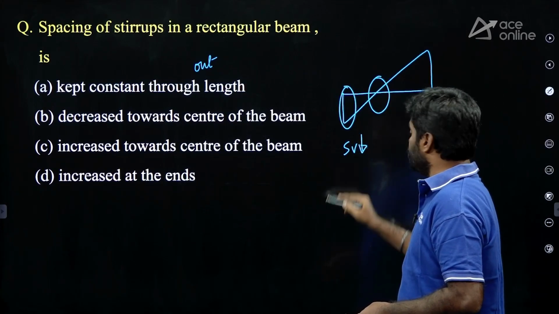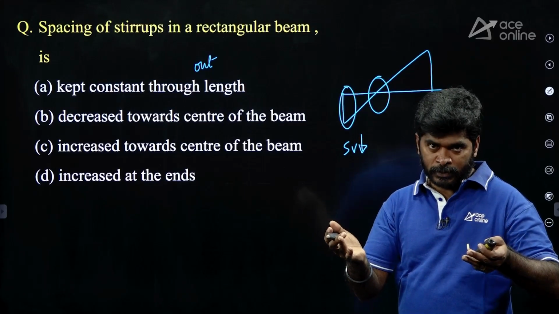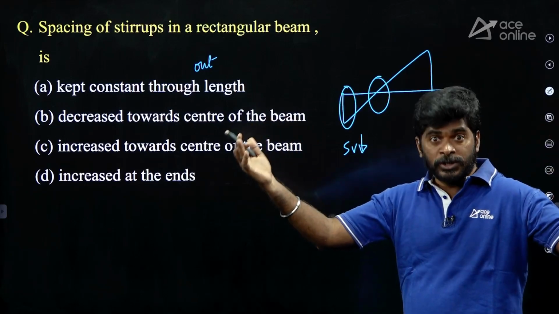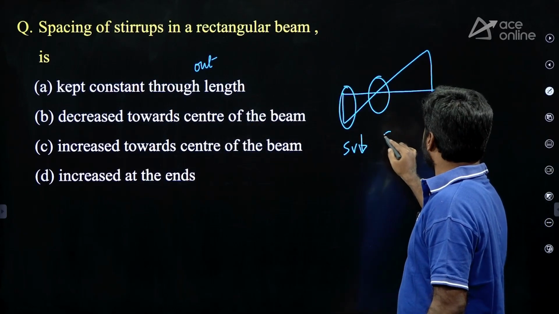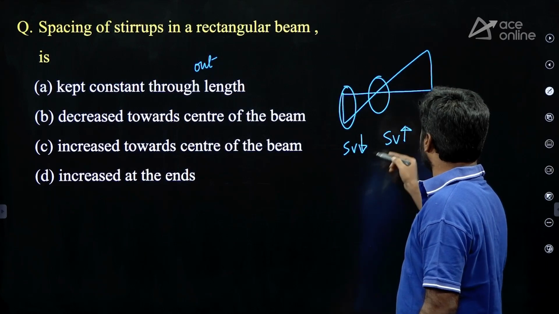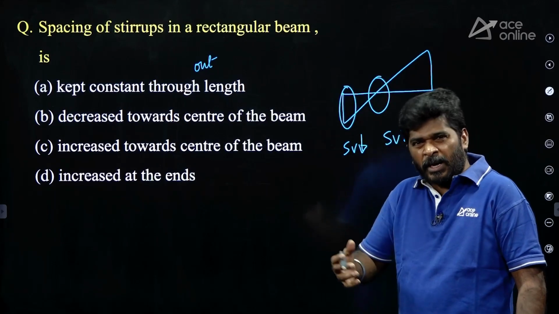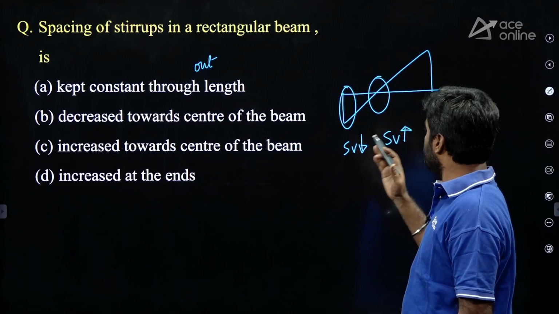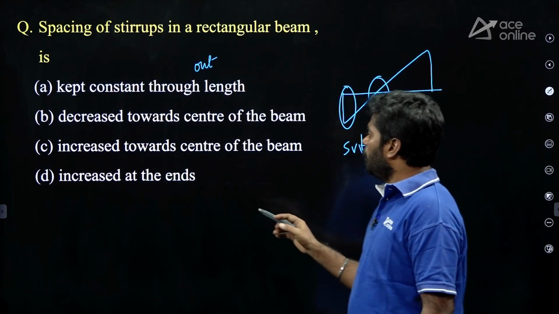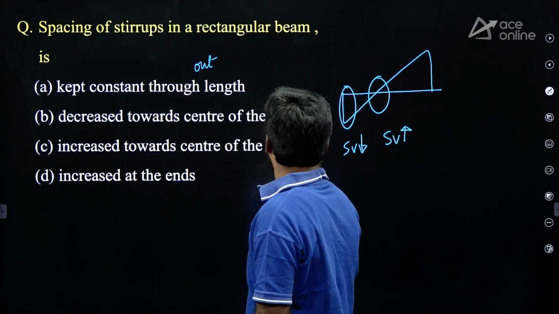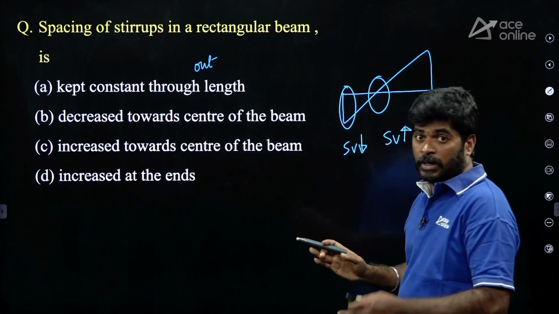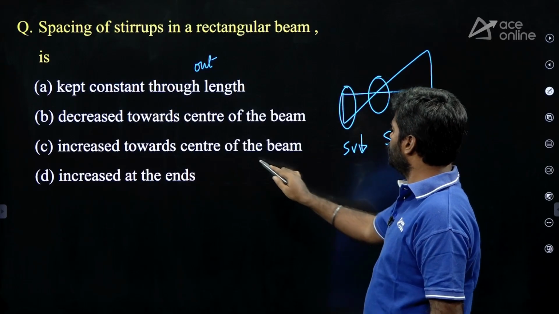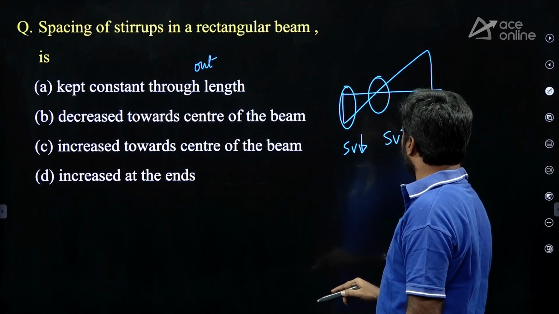If you maintain less spacing, you will get more number of stirrups. More are required at the support because shear force is more. Here spacing will be more because shear force will be less, so fewer stirrups are required. That means the spacing is changing. How is it changing? Option B given, decreased towards the center of the beam. No. Decreased means spacing will be reduced. No. Spacing will be increased towards the center of the beam.